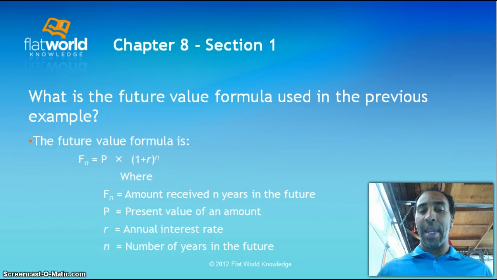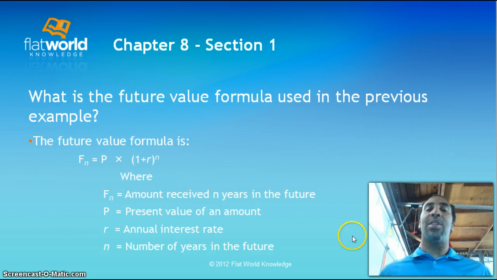And then n is the number of years in the future, right? So that n right there is how many years. If it's 5 years or something, then the 5 goes there. And that basically means, for example, 1.05 times 1.05 times 1.05 times 1.05 times 1.05.